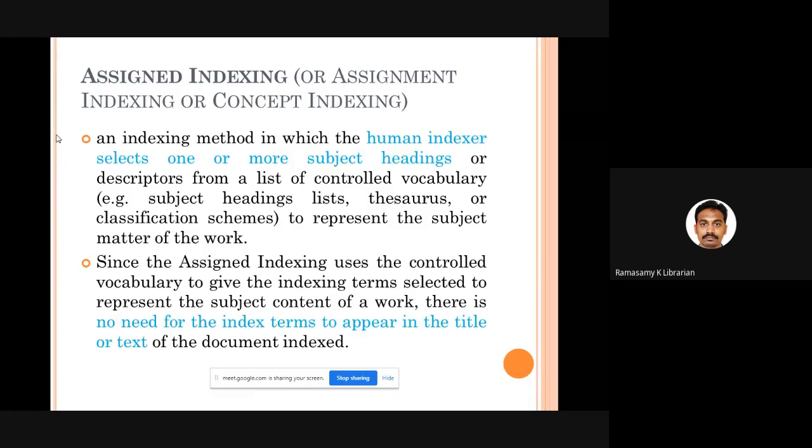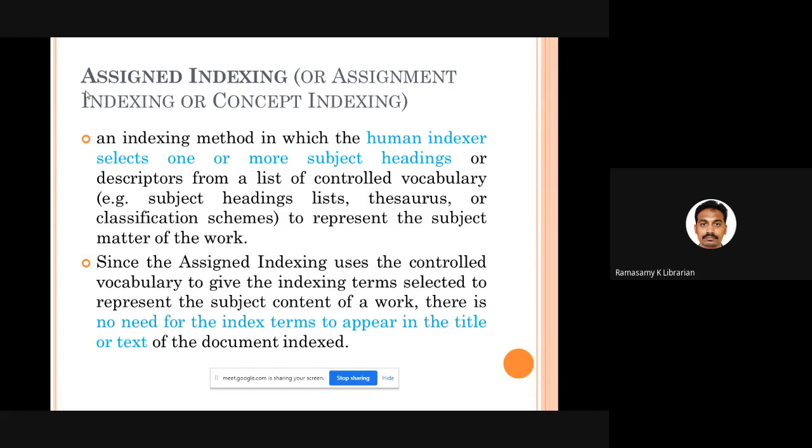From these ready-made lists, you select some terms called descriptors, called access points, called preferred terms. You call it by any name. You get some words, a couple of words or a single word from these resources, and you assign these selected words to the document for which you are preparing the subject index entry.